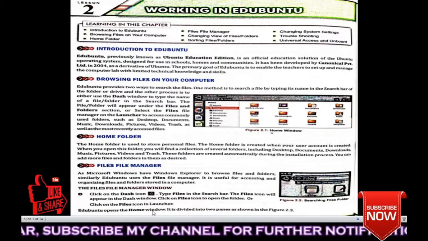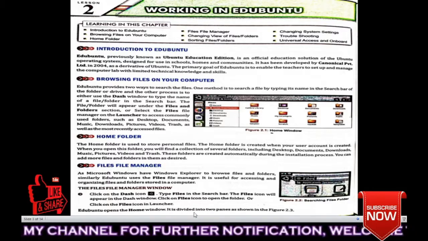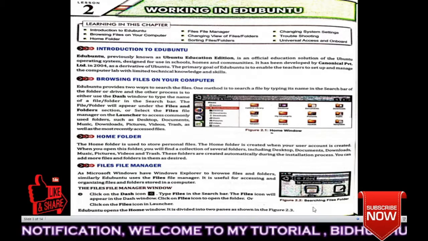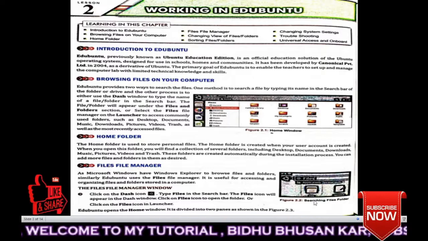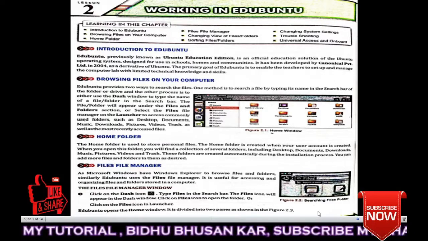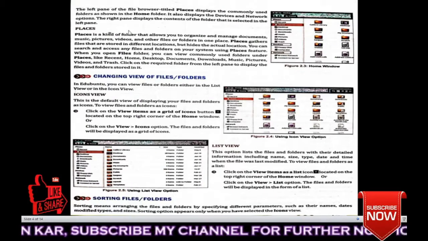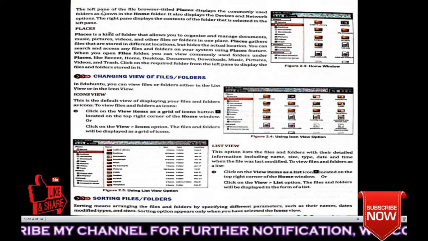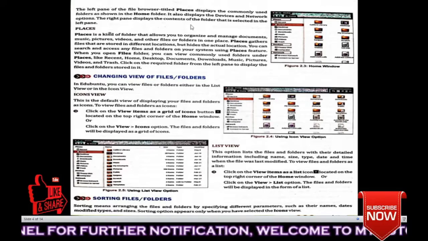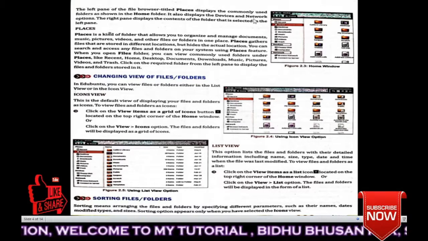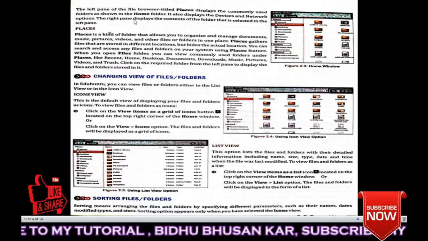Ubuntu opens the home window. It is divided into two panes as shown in figure 2.3. It will open like this, and you can see the pictures. Next, the left pane of the file browser, titled Places, displays the commonly used folders as shown in the home folder.